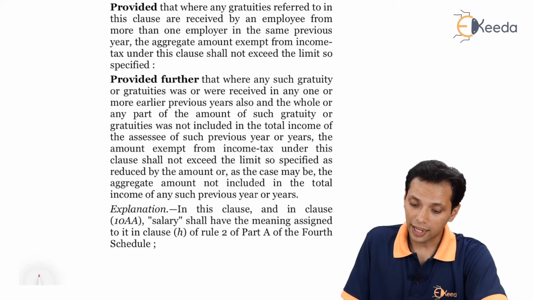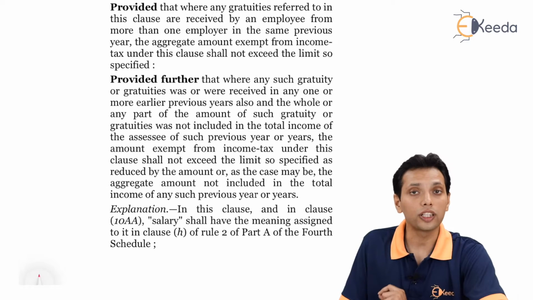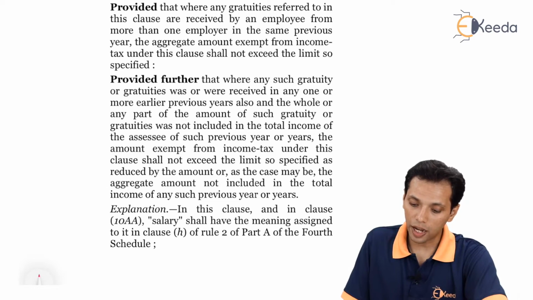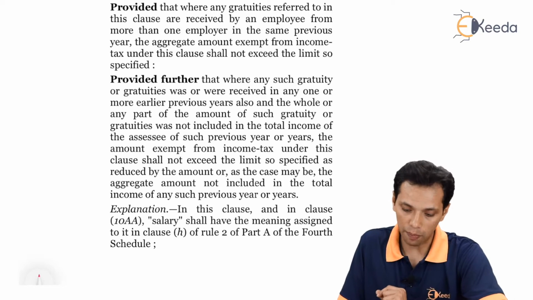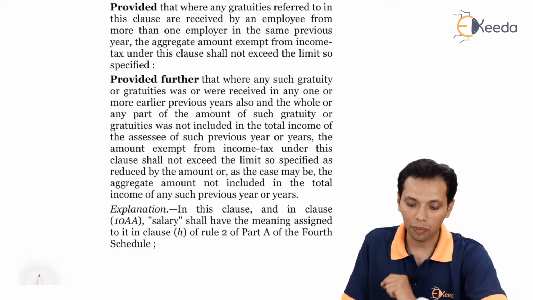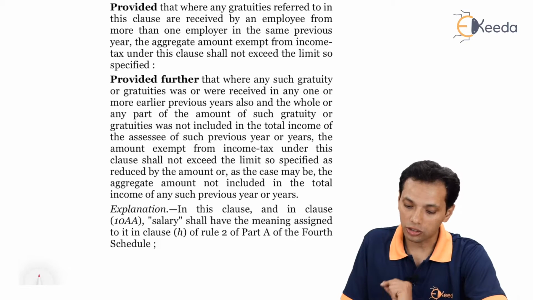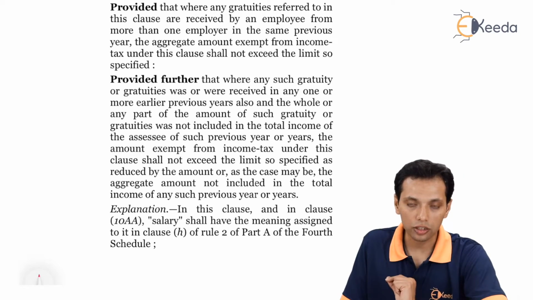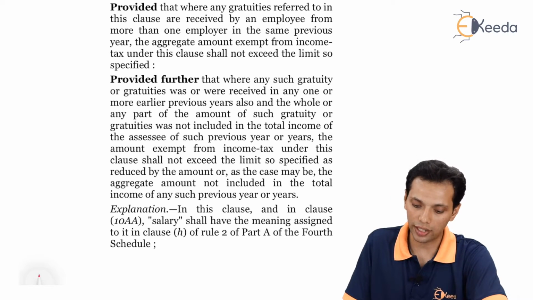Provided that where any gratuities referred to in this clause are received by an employee from more than one employer in the same previous year, the aggregate amount exempt from income tax under this clause shall not exceed the limit so specified, which is 20 lakhs.